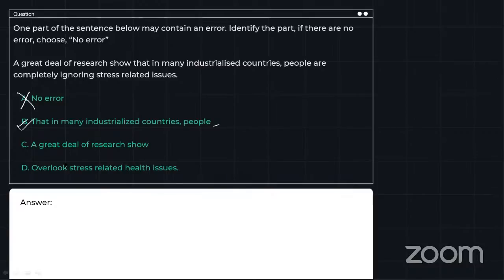When we have the description a great deal of research, we know that this is a singular form, but the verb show is in a plural form. How can we know? For example, show is a plural form because there is no S. Now, this is a verb.